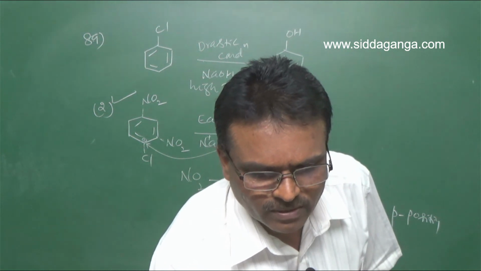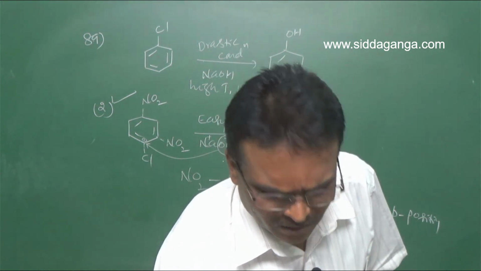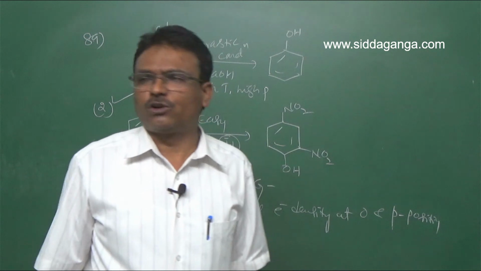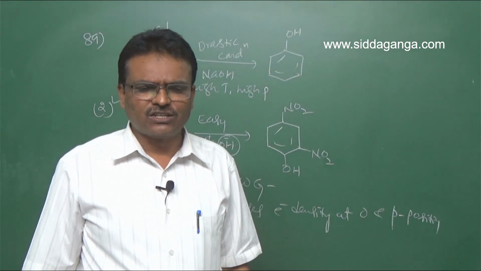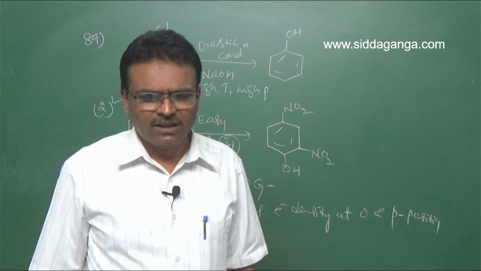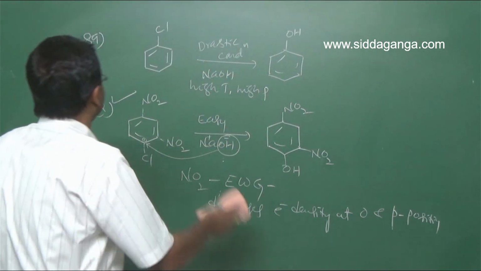Next, question number 90. Reaction of toluene with chlorine in the presence of ferric chloride gives X, and reaction in the presence of light gives Y. Thus X and Y are.